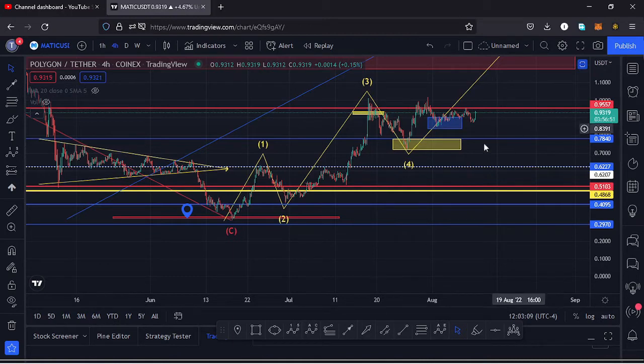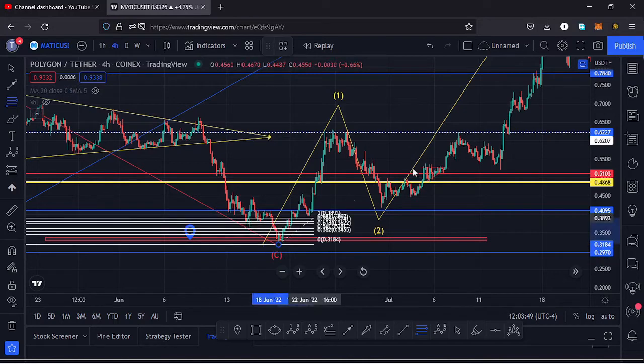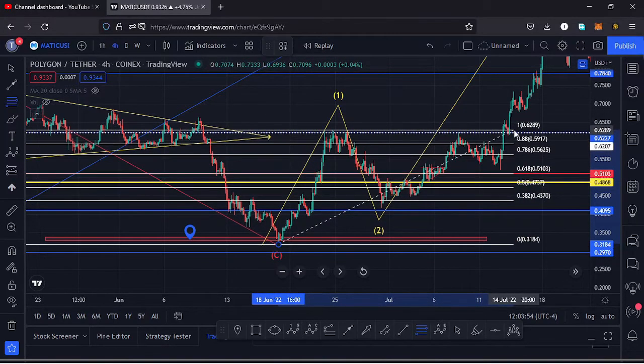on the fractal waves. After making a low at around the $0.32 mark, we started to see a very nice pump to the upper side in what we can term as a wave 1 to the upper side. And then we started seeing a nice retracement to the lower side in what we can term as a wave 2, and if I use the Fibs to see whether that wave 2 has done the minimum that we expect a wave 2 to the lower side to do, connecting to the high of that wave 1, you can see this wave 2 to the lower side has retraced to the area at around the Fib level 0.382.